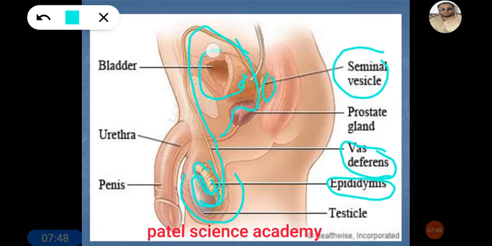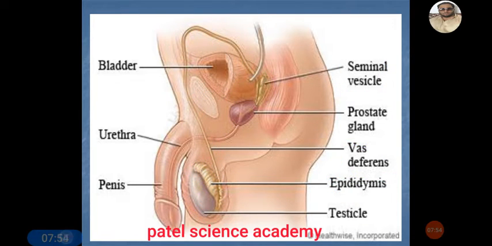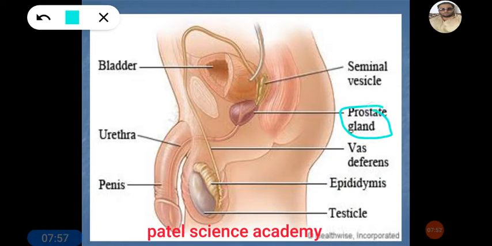This system is coming from the excretory system, so the urethra is there, and the vas deferens opens into this urethra. In this urethra, the prostate gland, which is present beneath this urinary bladder, part of the excretory system, opens. This prostate gland, the seminal vesicles, and this vas deferens continue into this urethra.